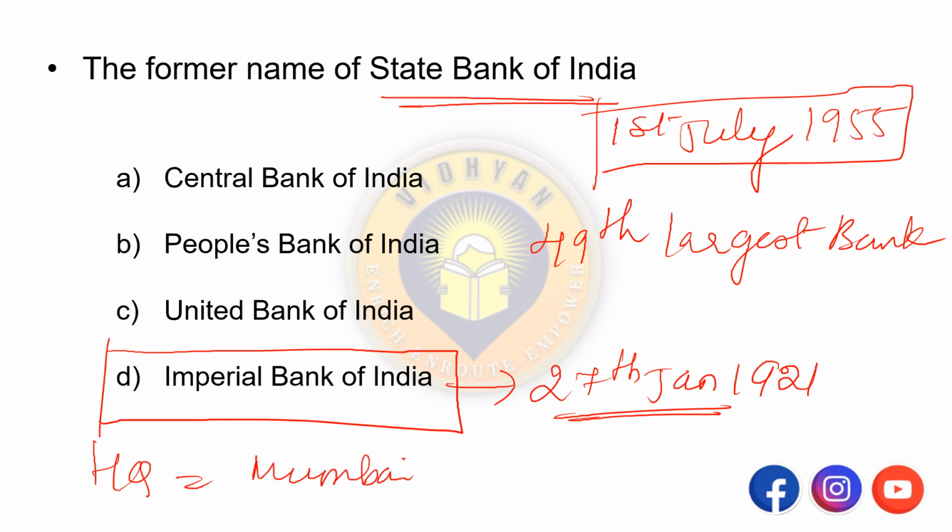Mumbai, Maharashtra. Remember this. This is important question. So former name of State Bank is Imperial Bank of India. It was established on 27 Jan 1921. So after 1st July 1955, it is renamed as the State Bank of India and it is the 49th largest bank in the world.